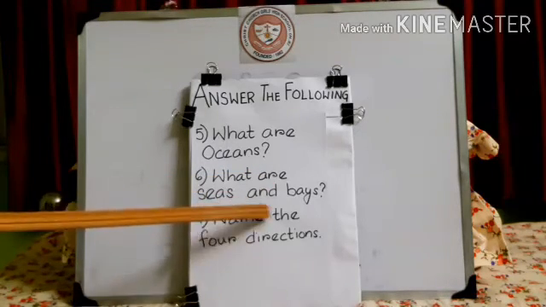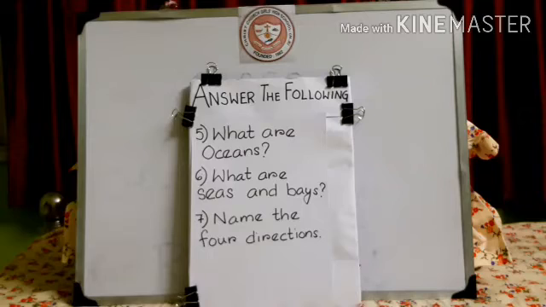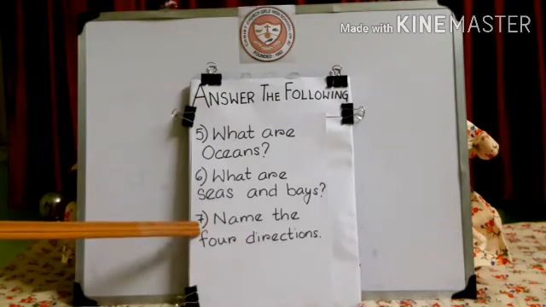What are seas and bays? Question number 6, I repeat. What are seas and bays? This answer you will get on page number 13. The projections of oceans into land are seas and bays. Got it? Just under the names of the oceans are given, just under that you will get this answer. The projections of oceans into land are seas and bays. Got it? And the last question of short question types is question number 7.